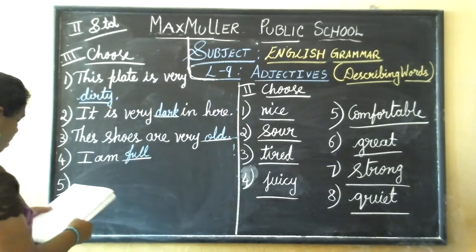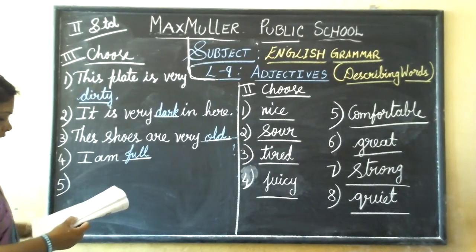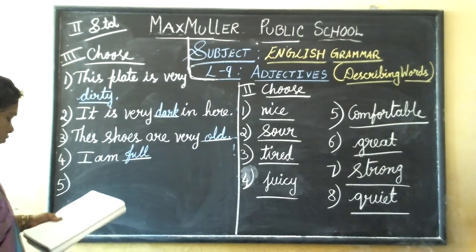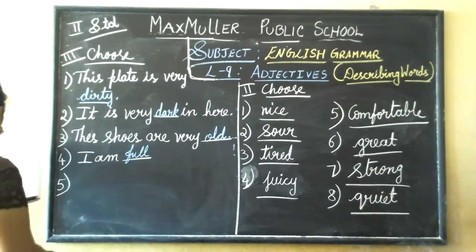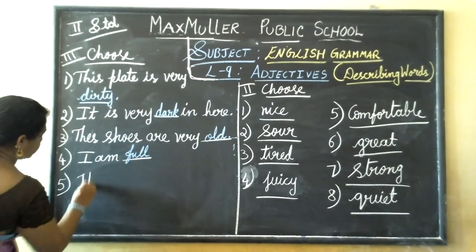Fifth one. I don't like the man in the picture. He is so dash. Short, ugly, small. He is so ugly.